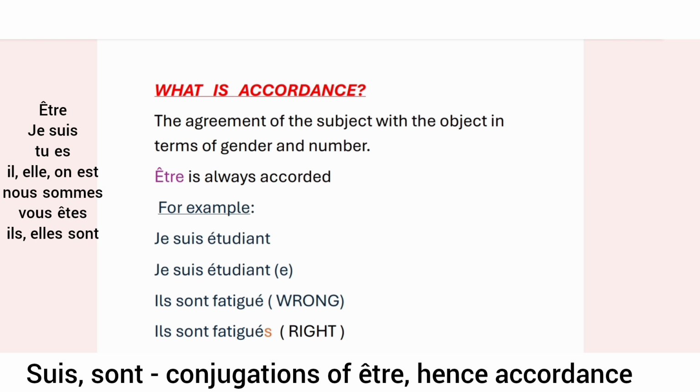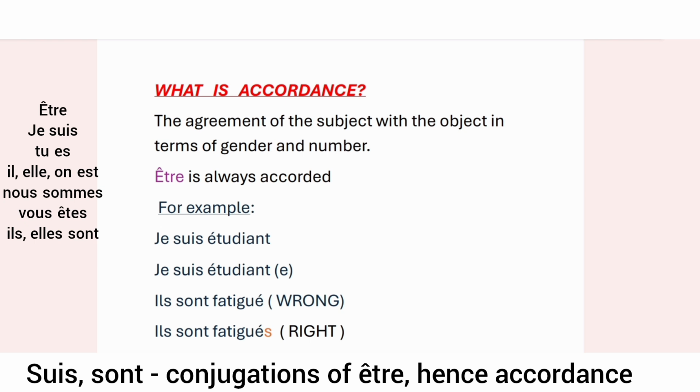Next example. Ils sont fatigués. They are tired. Je suis étudiant means I am a student. Then ils sont fatigués, they are tired. Now here ILS is masculine plural, so we do not need to accord it with feminine. We do not need to accord it in gender.